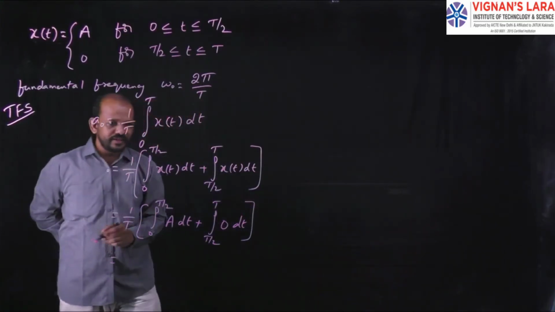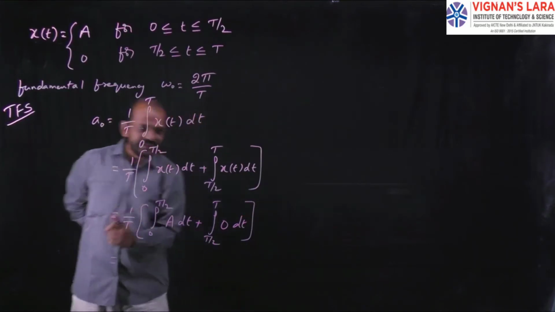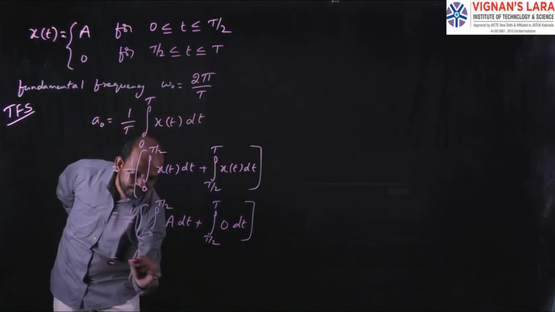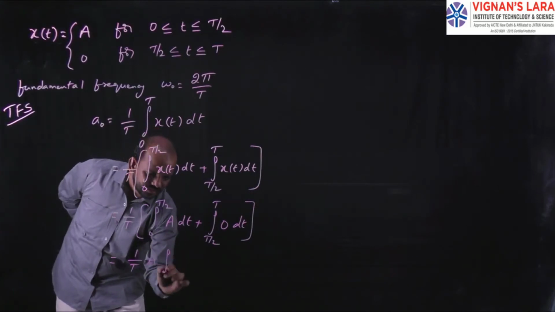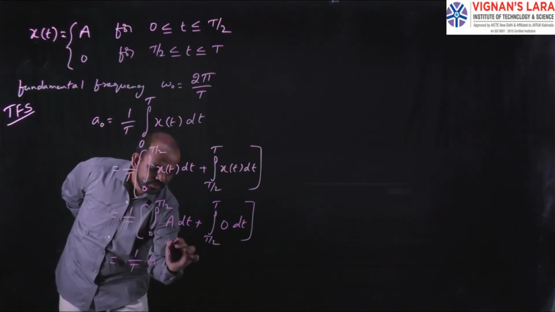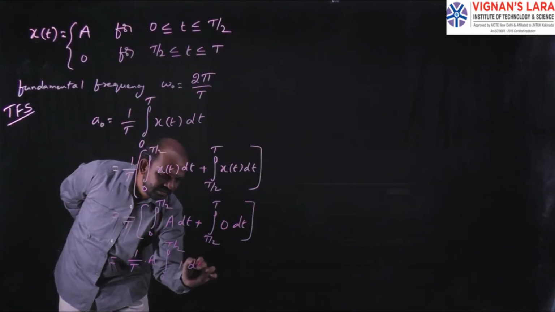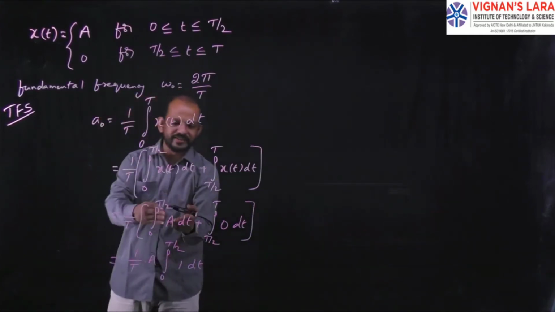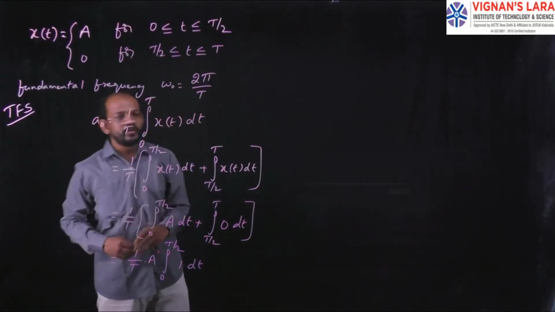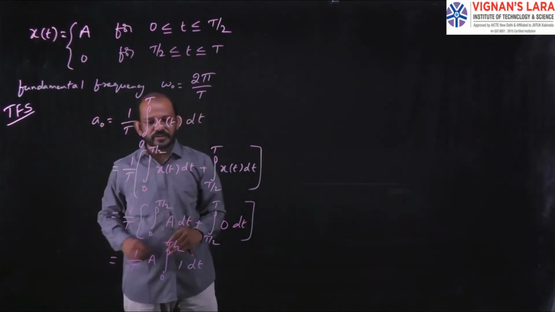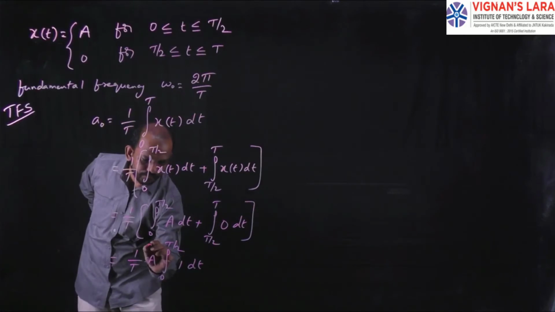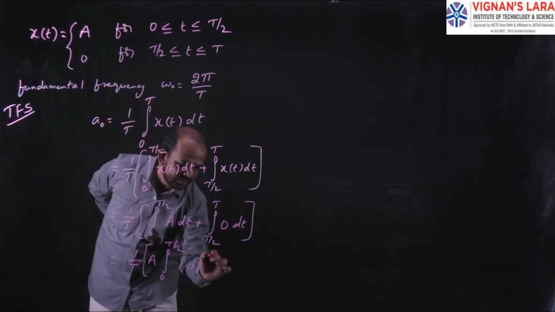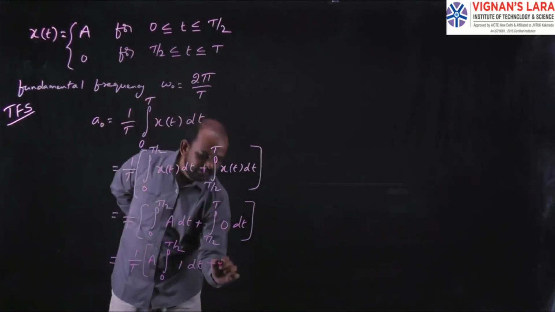In this term, I can take A outside, that is 1 by T into A integral 0 to T by 2 of 1 dt, because A is a constant, so I kept it outside of the integral. The second value is 0.